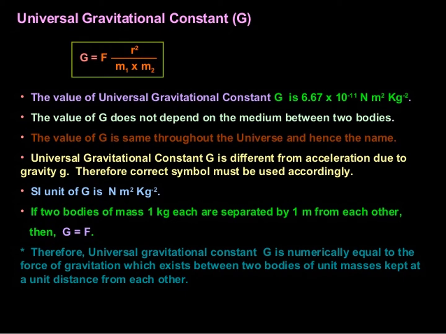Now there is quite a difference between the capital G and the small g. Both are not the same, so the value and the symbol should be used accordingly. The SI unit of capital G is Newton meter square per kg square.